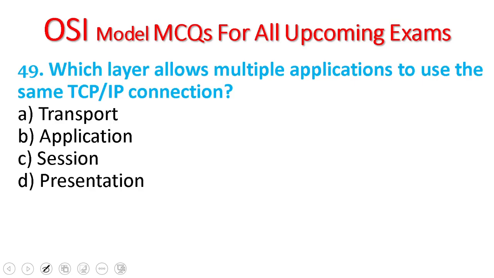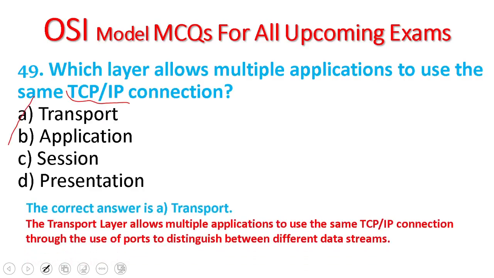49. Which layer allows multiple applications to use the same TCP/IP connection? Transport, application, session, presentation. The transport layer allows multiple applications to use the same TCP connection through the use of port numbers to distinguish between different data streams.